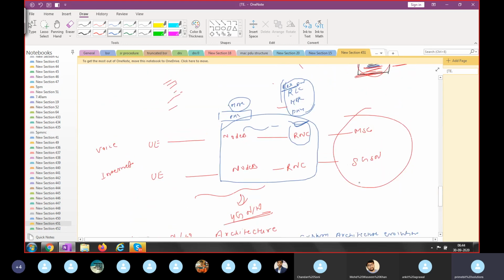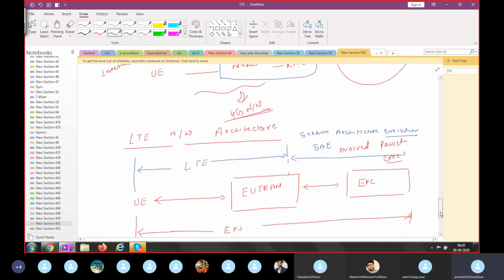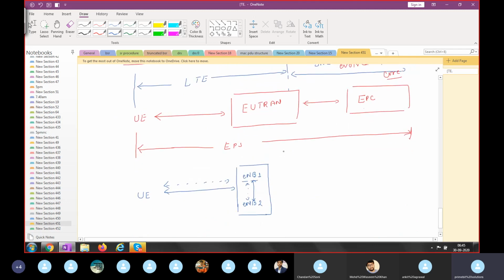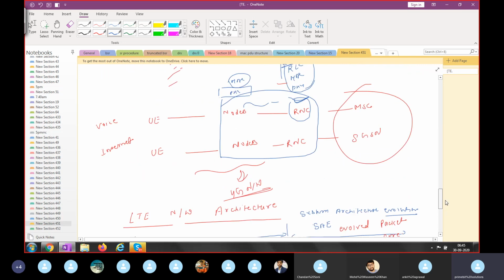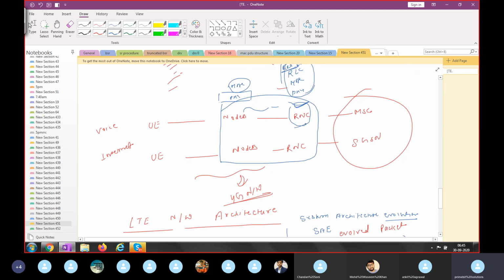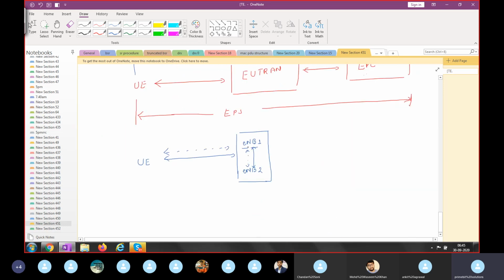Here's a node B. Now this node B has been upgraded, it has become the E node B, in which the entire RNC functionality has been implemented. So now, radio resource management in 3G was controlled by the RNC, but here in 4G, it's the E node B only which can control the entire radio resource management task over the air interface.